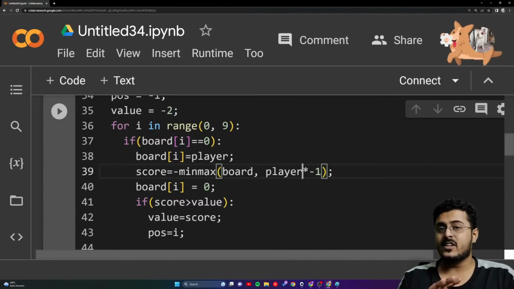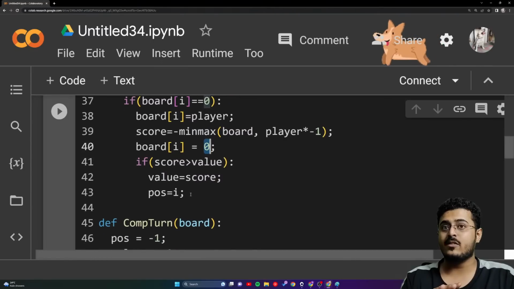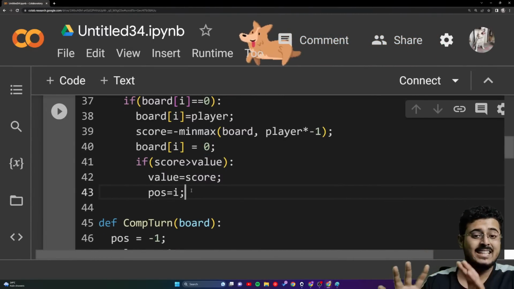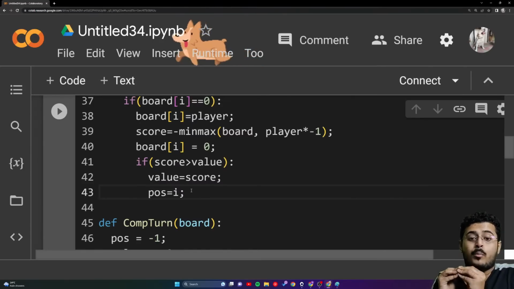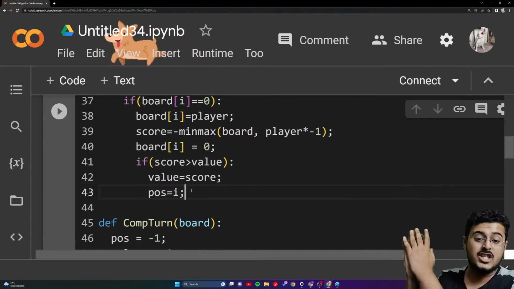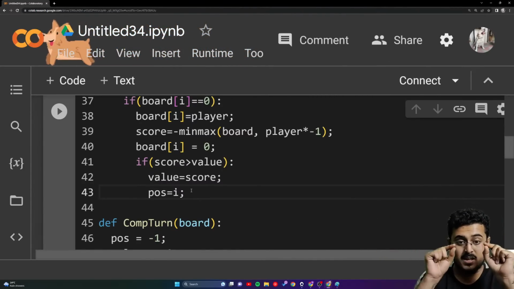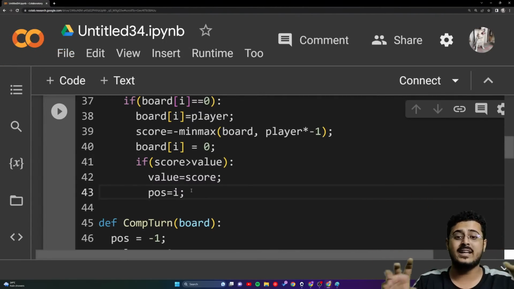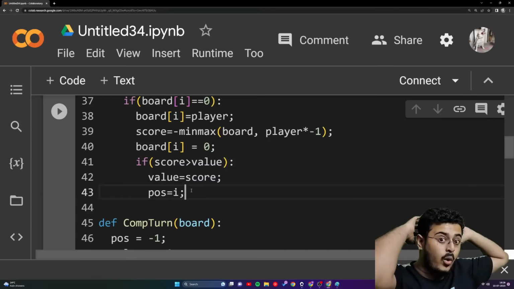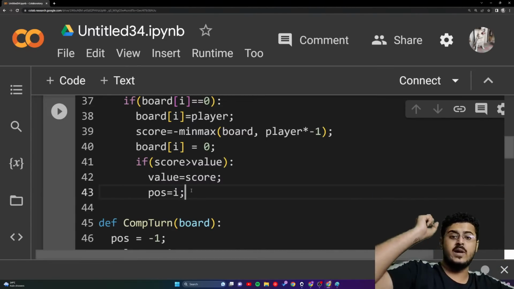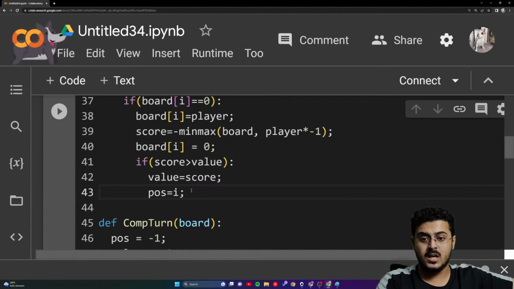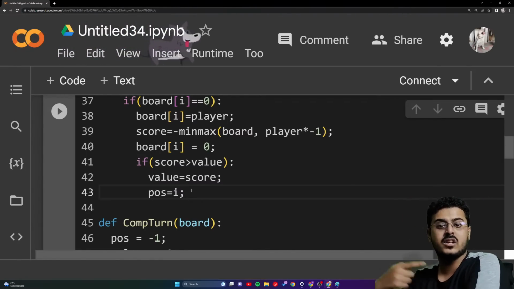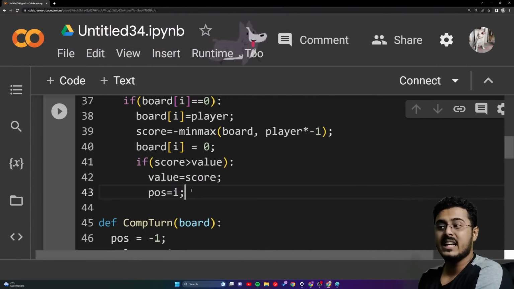So that is what we are doing right over there. Then we are removing the same. We are calculating what score is the best for us. But right now, we need to propagate. We need to send which value is the highest. If you remember, we cannot come to a common conclusion that this is the step that we want to take, because now it is a hypothetical situation. We are going through all the possible scenarios in which who is winning, who is losing. We are checking everything inside of the tree. This is how you're creating the tree itself, guys. Because again and again, you're calling the min-max algorithm, till the point that somebody has won.